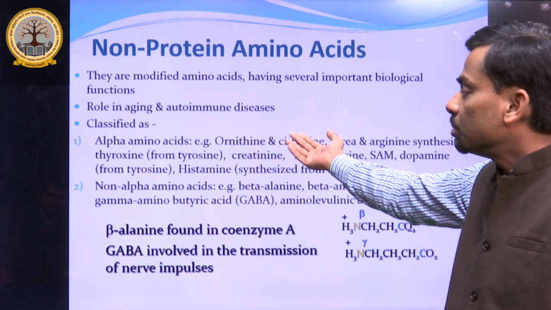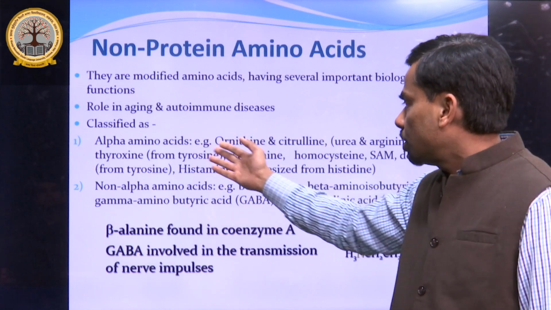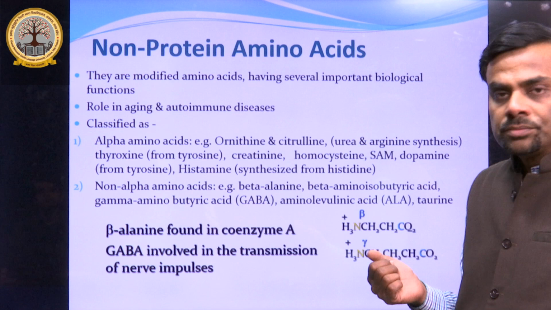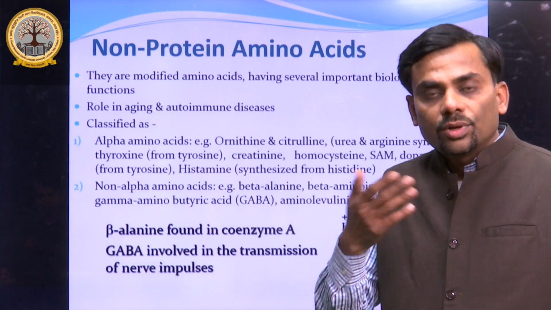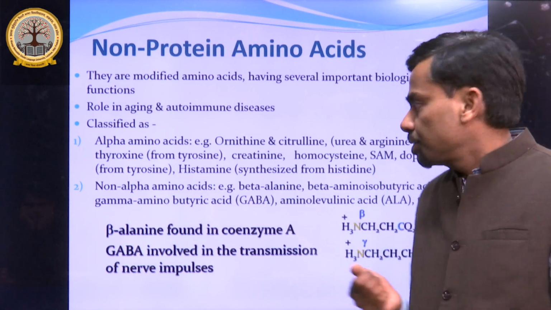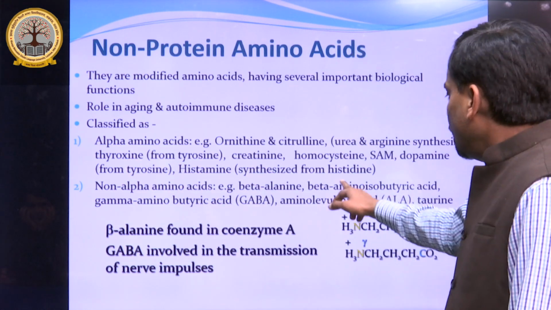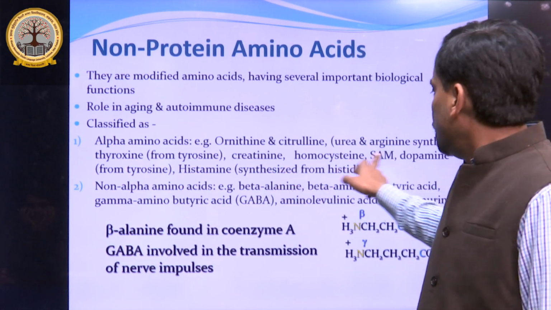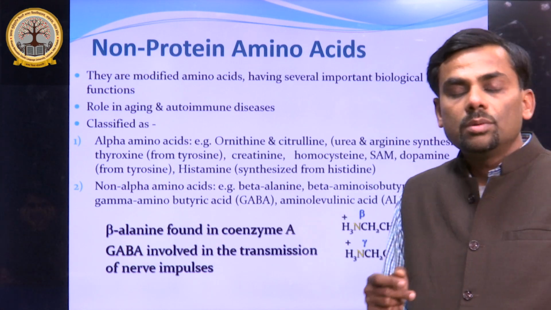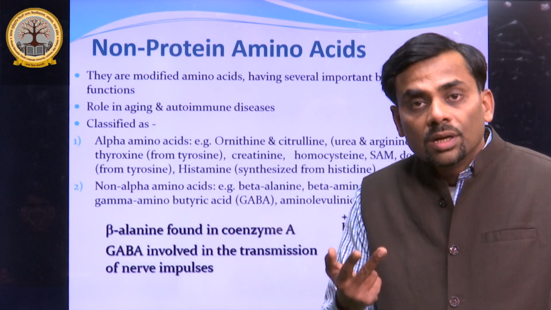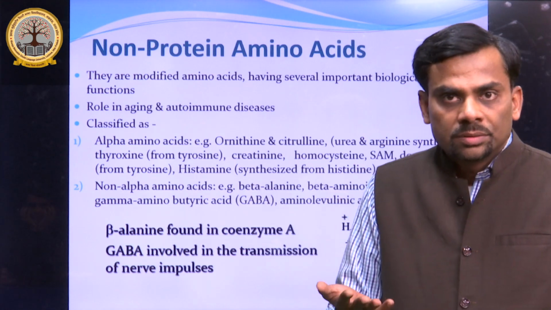These are some examples of alpha non-protein amino acids: ornithine, citrulline, and most of the non-protein amino acids are derived from tyrosine. This is thyroxine, an example, and this is dopamine. These are two important non-protein amino acids derived from an amino acid.